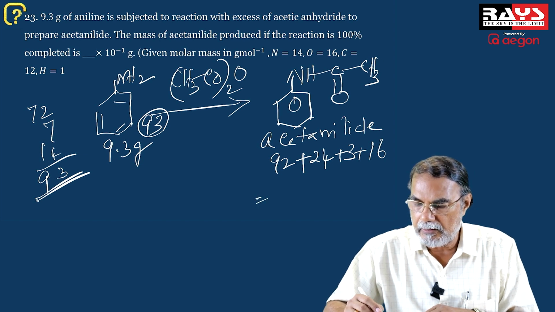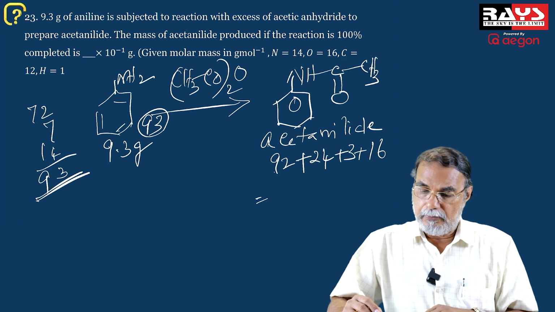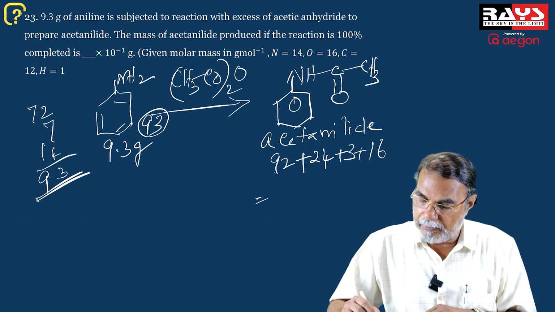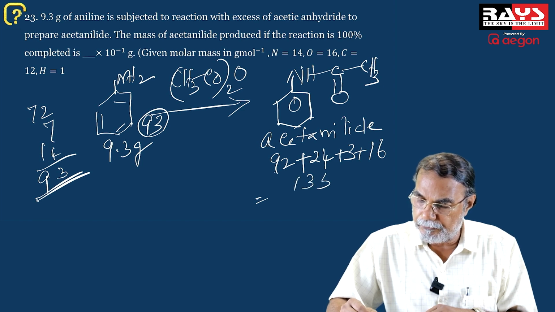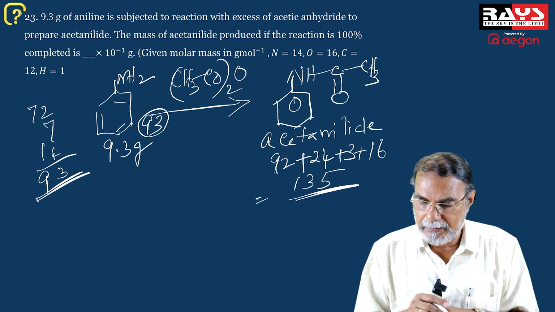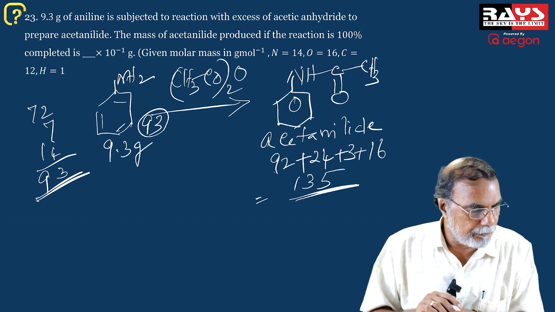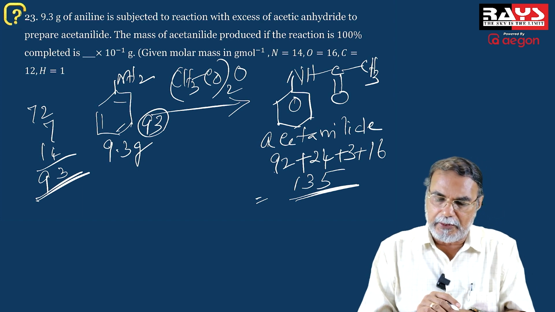So what is the total? 92 plus 24, it is 116, isn't it? 116 plus 16, 132, plus 3, it will be 135. That's the molecular mass of acetanilide. The molecular mass is 135.